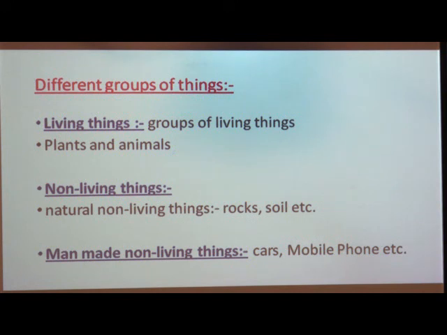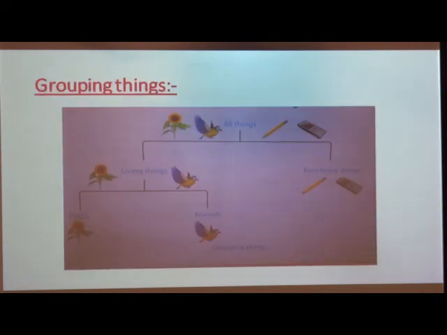Here you can see the picture of different groups of things. First of all, all things are divided into living things and non-living things. Living things are divided into plants and animals, and the second group is of non-living things, which are divided into man-made and natural non-living things. So, this is about the different groups of things.